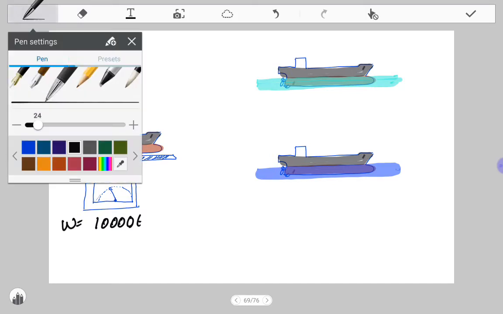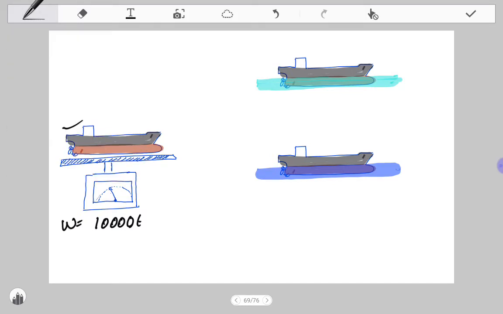Let's assume we placed this ship in salt water. We know the mass is 10,000 tons. Displacement is equal to underwater volume into density, right? So for a ship having displacement of 10,000 tons, what will be the underwater volume when the ship is floating in salt water?